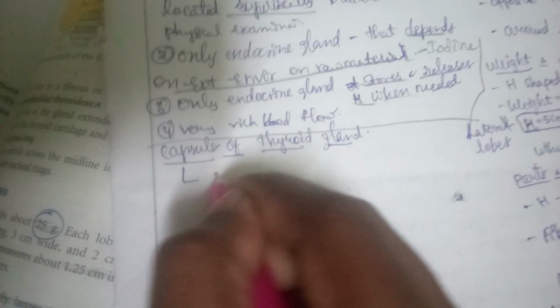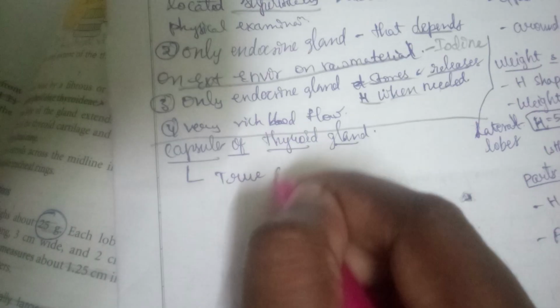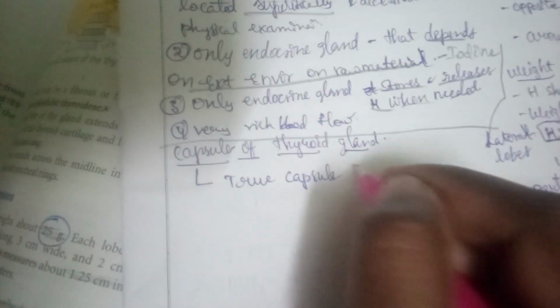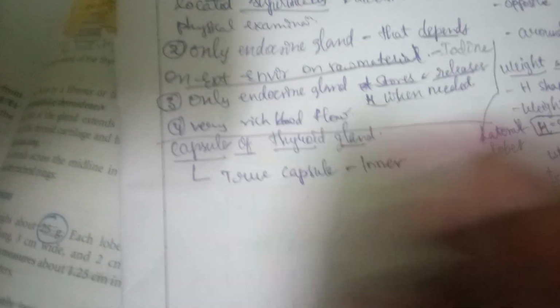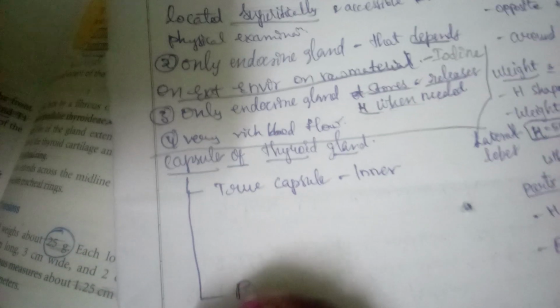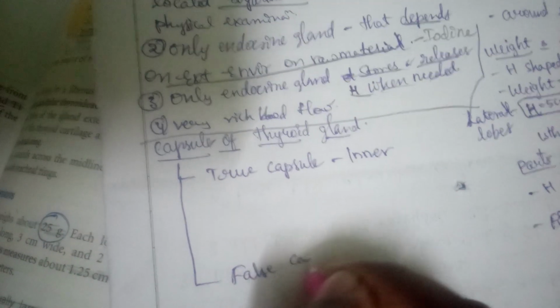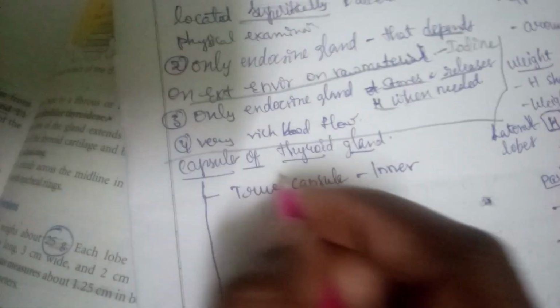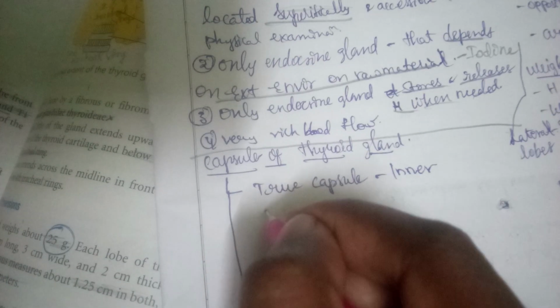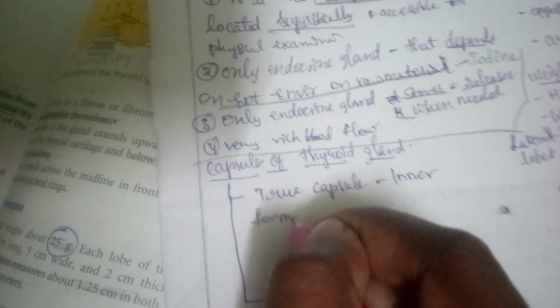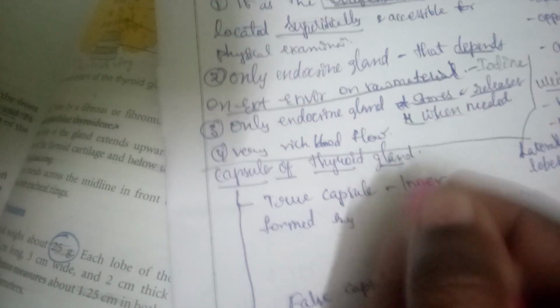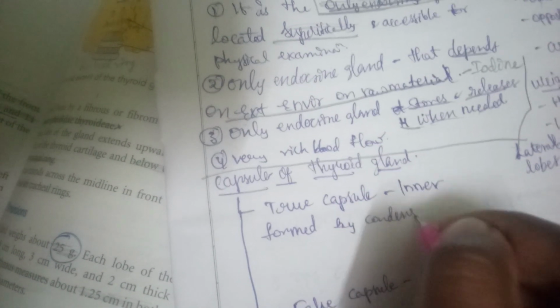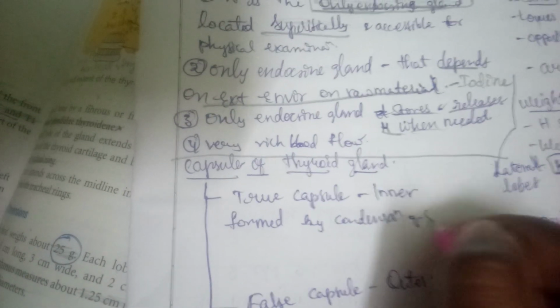There are two capsules, true capsule, inner, and false capsule, outer. This true capsule is formed by condensation of stroma of gland.